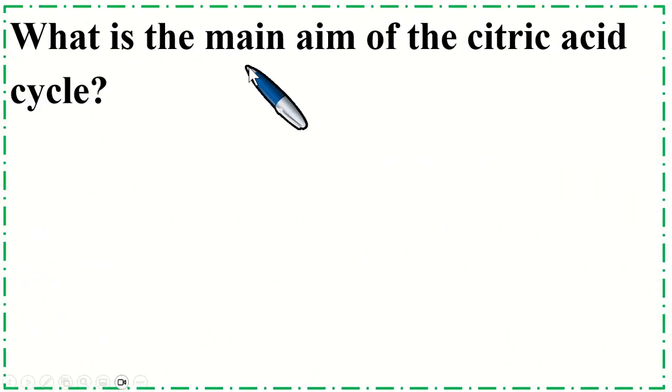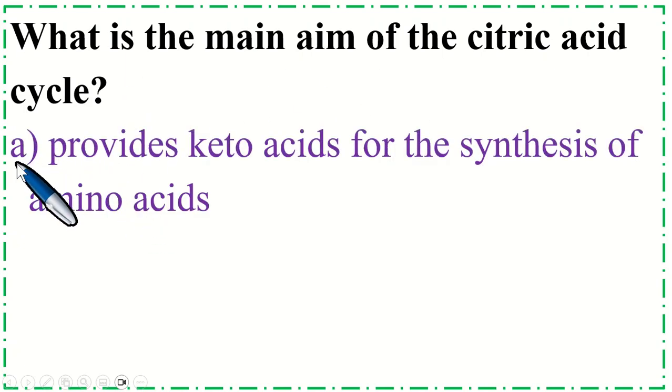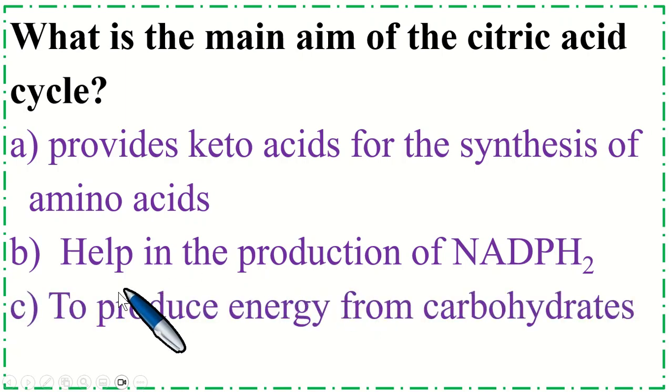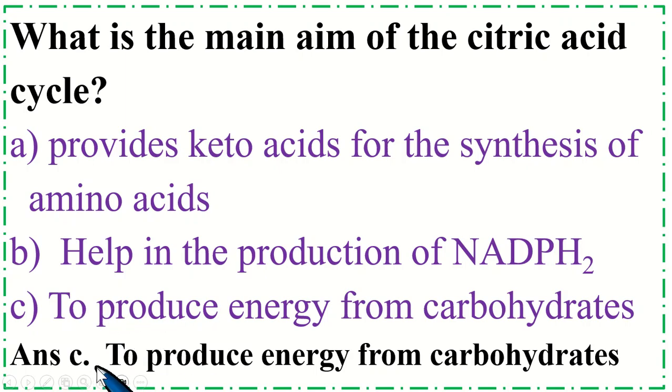What is the main aim of the citric acid cycle? Option A provide keto acids for the synthesis of amino acid, B help in the production of NADPH2, C to produce energy from carbohydrates. Correct option is C, to produce energy from carbohydrates.